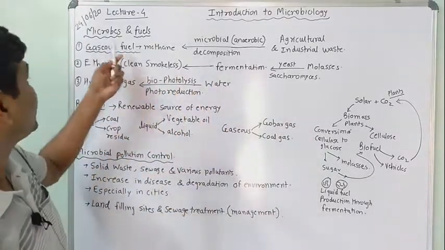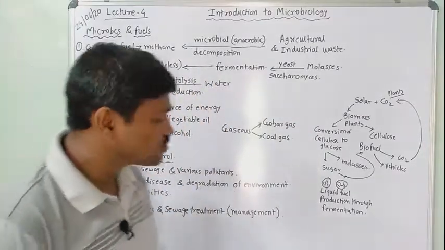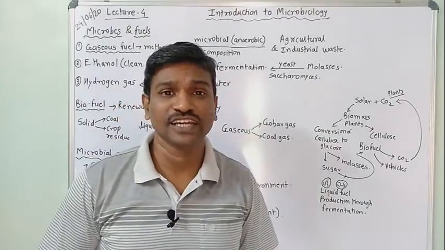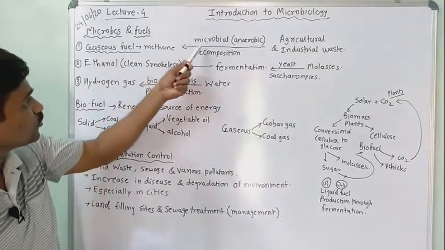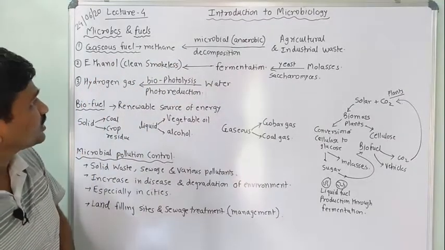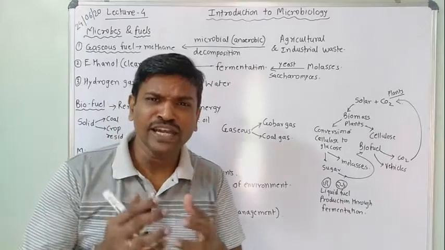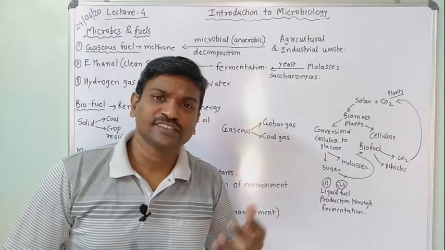Now come to the point of microbes and fuels. There are fuels which come from nature, which we can say are renewable, that is, from a microbial source. An example is gaseous fuel, for example gobar gas.